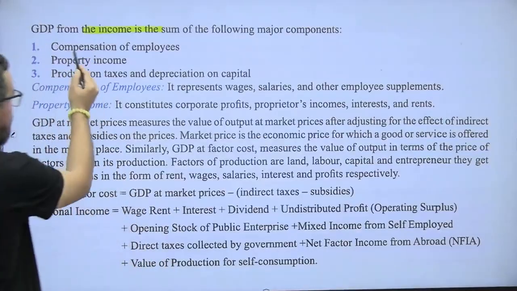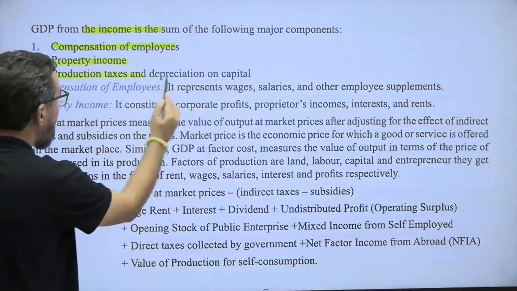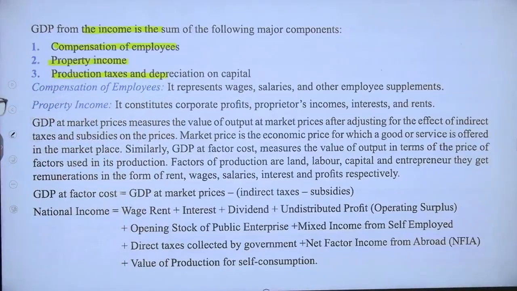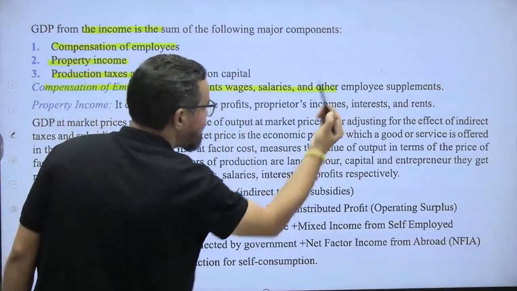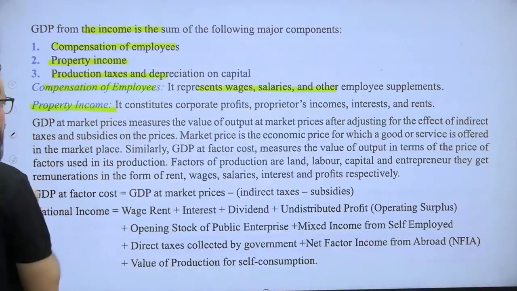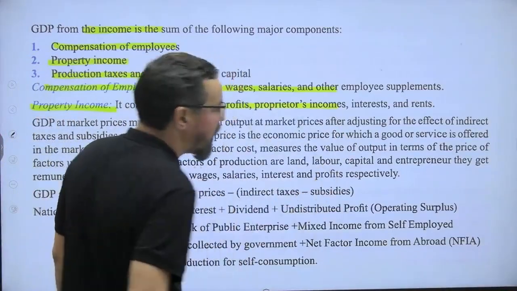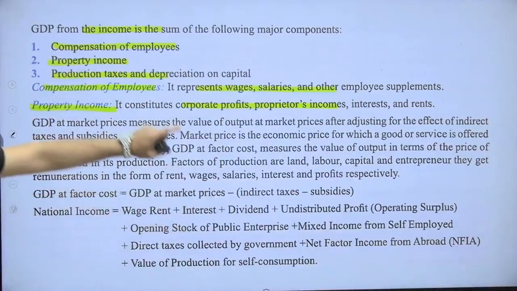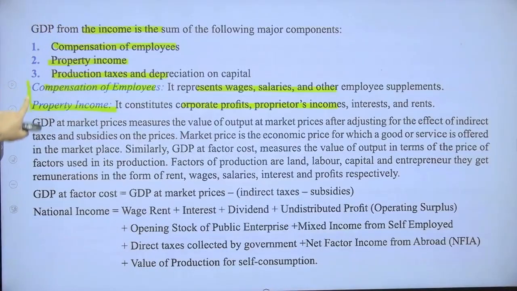So the income sources are compensation of employees, property income, production taxes and depreciation on capital. Compensation of employees is wages, salary and other supplements. Then we have property incomes. They constitute corporate profits, proprietors' income, interest and rent. So those four sources are further categorized between these two.